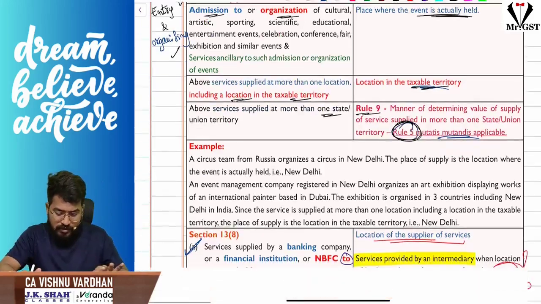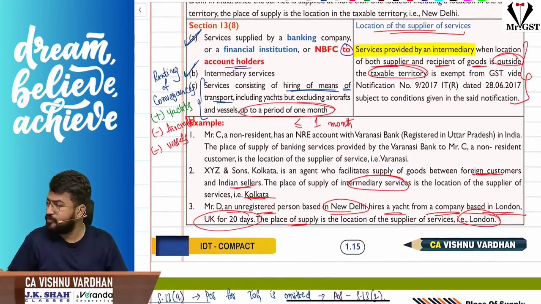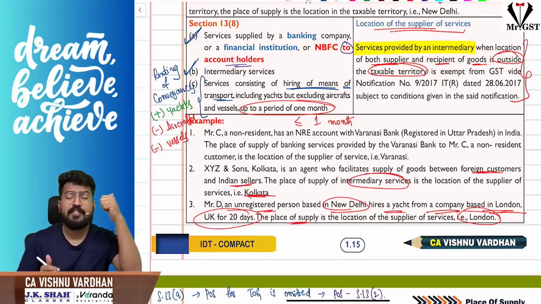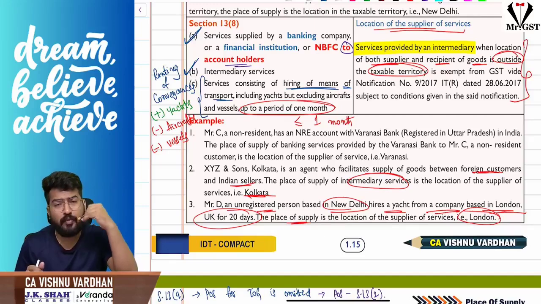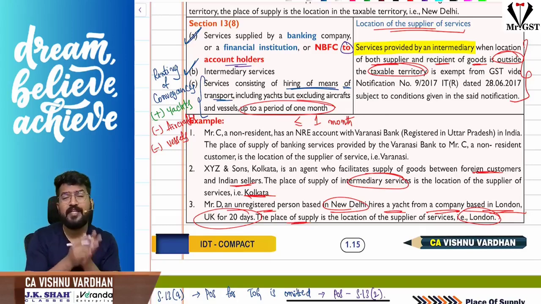Okay, next 13 subsection 8. So what is 13 subsection 8? In 13 subsection 8, we are seeing three things here. Number one, the banking services, financial institution services, or NBFCs providing services to their account holders. What is the place of supply? The location of the supplier of services will be the place of supply. Not only that, intermediary services also. The place of supply will be the location of the supplier.